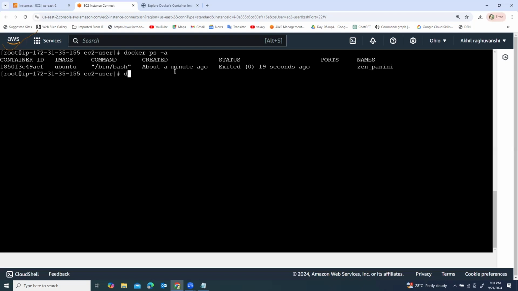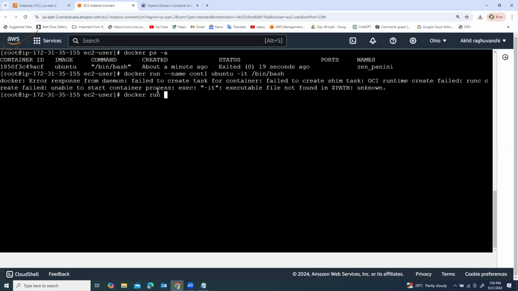So we can write docker run --name, and we can provide the container name like container1, then the Ubuntu image, from which image we want to create it, then -it, then /bin/bash.